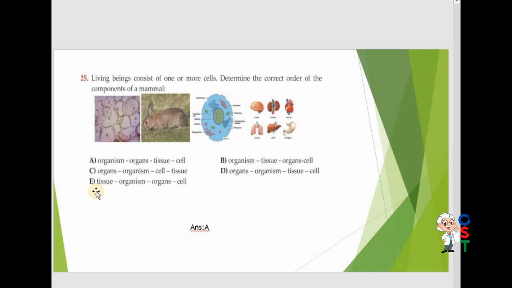Organism, tissue, no, this is incorrect order. Organ, organism, incorrect. Tissue, organism, incorrect. Only organism, organ, tissue, cell. This is the correct order. So A is correct.